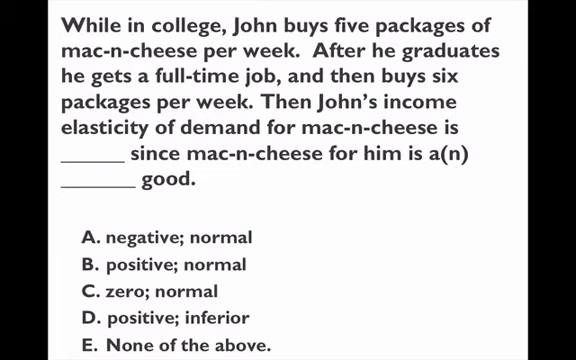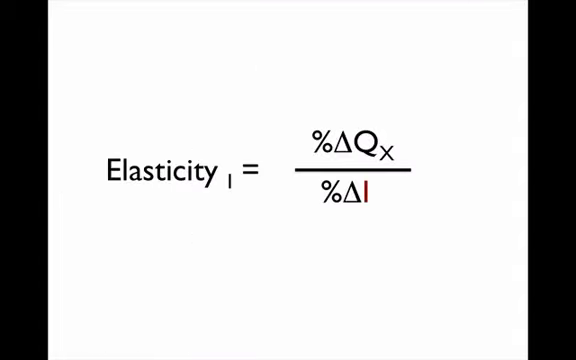In this particular case, he buys 5 packages when he's in college, and he buys 6 packages after he gets out of college. So this is a normal good. So the elasticity of demand is going to be positive. And this is a normal good. Now remember that the income elasticity is the same thing as any elasticity. Again, we're just going to change the numerator and the denominator in the equation. So now we're trying to see how the percentage change in quantity of mac and cheese responds to a percentage change in income.